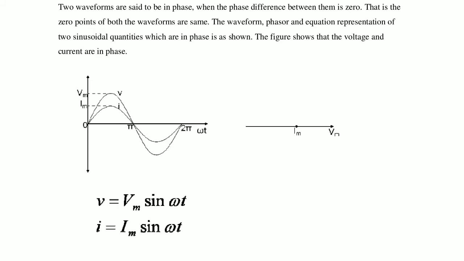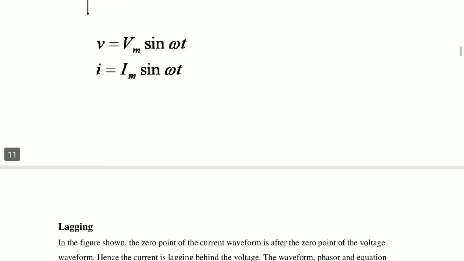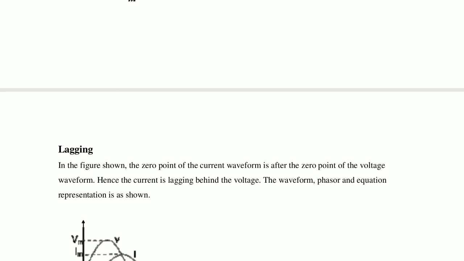So now, in a straight line we considered Vm as voltage and Im as current. These start at the same point, so this voltage and current are in phase. Vm is in the x direction, Im is also in the x direction. Both are in the same direction, so they are in phase. So the instantaneous value of voltage v is equal to Vm sin omega t, and i is equal to Im sin omega t. So now go for lagging.